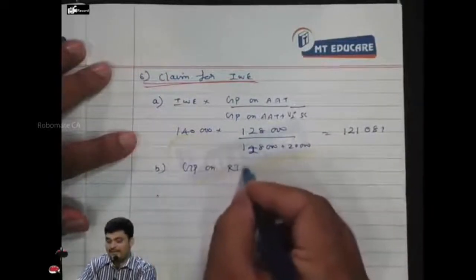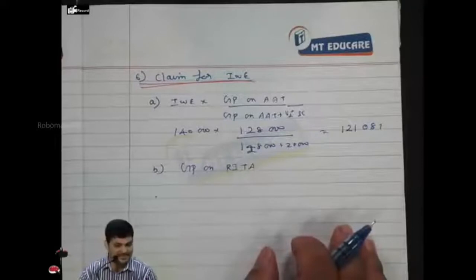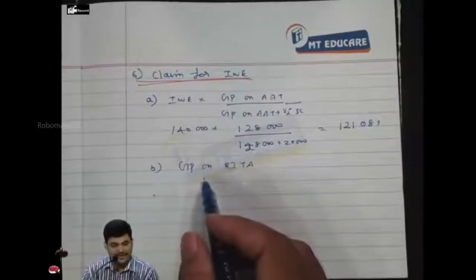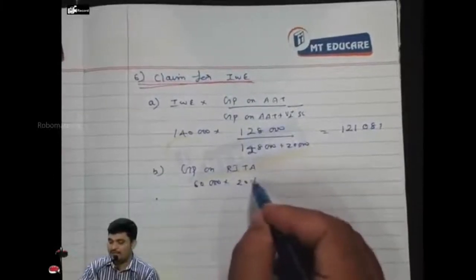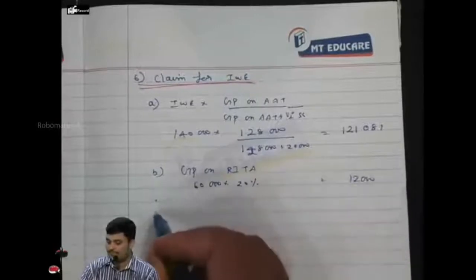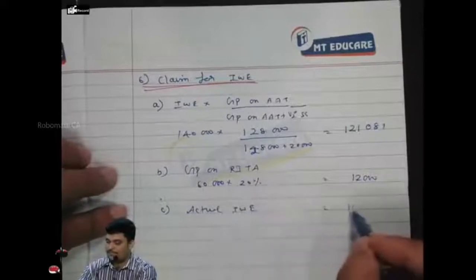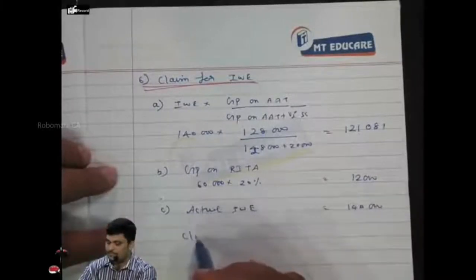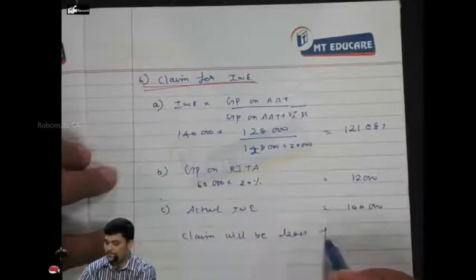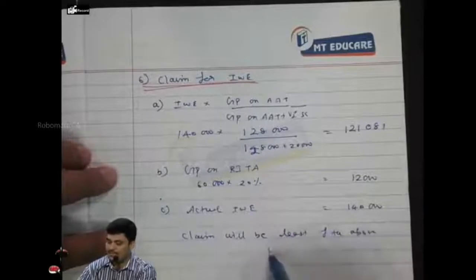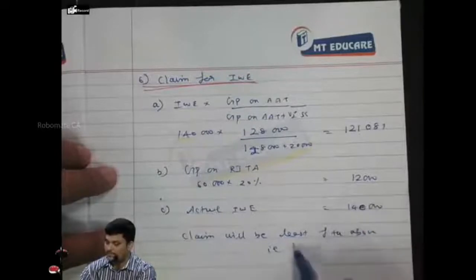GP on turnover, since no information given, we assume the entire sales was possible because of the expenditure. Entire sales will be assumed as turnover, correct? So, 60,000 into 20%. Least of the above, that is 12,000.